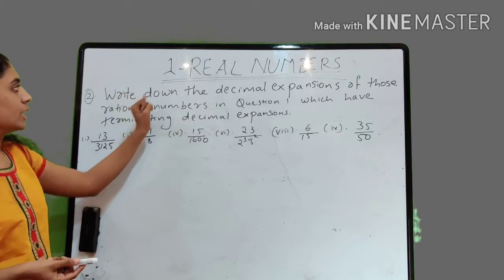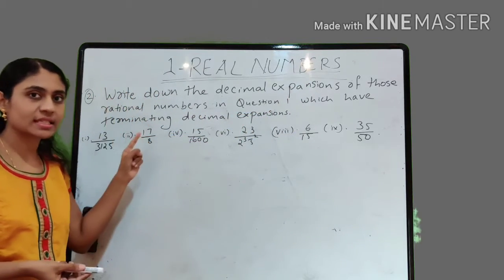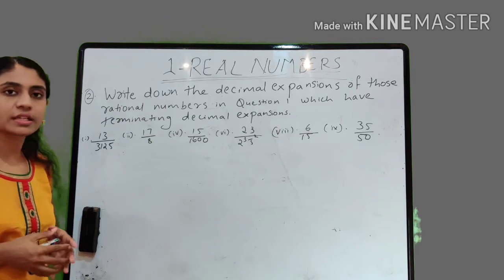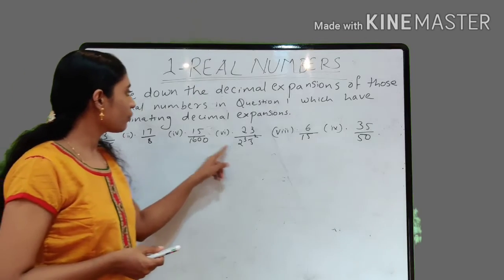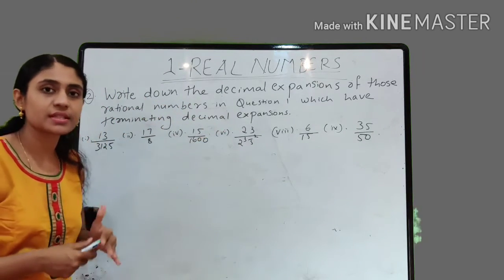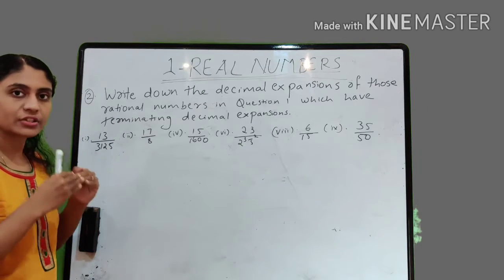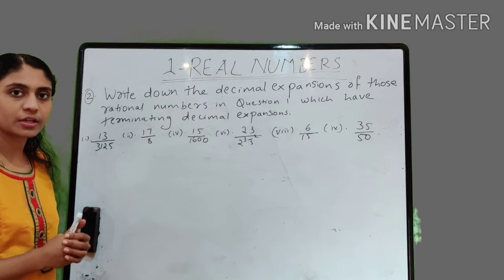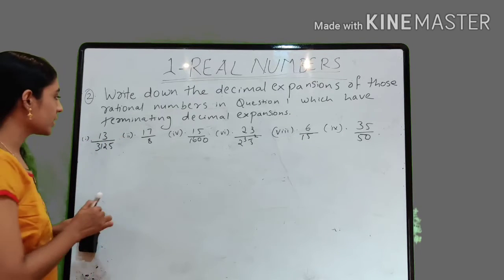The second question is to write down the decimal expansions of those rational numbers in question 1 which have terminating decimal expansions. We have found that in question number 1, 2, 3, 4, 5, 6, these 6 rational numbers are having terminating decimal expansion. So for those rational numbers having terminating decimal expansions, we have to find the decimal expansion as well. How will we find it? Let's check it.